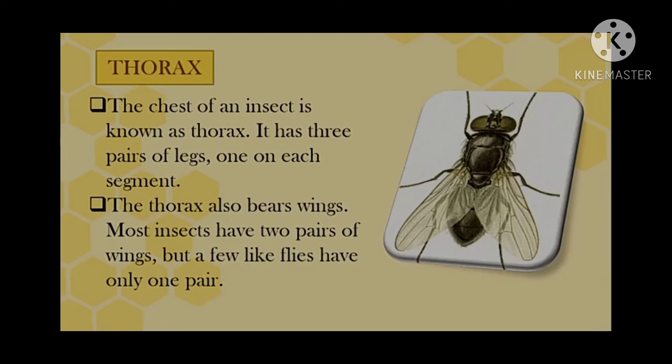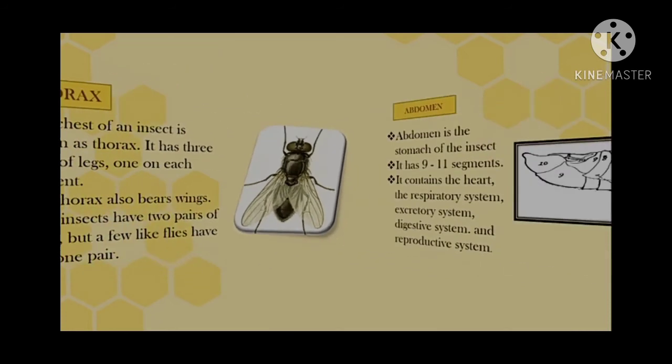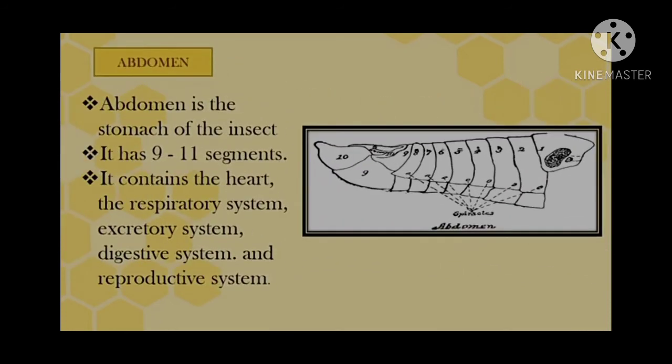These legs, present as pairs on each segment, are adapted to walk, swim, jump, dig, and also for grabbing. The final part we have to study regarding the insect is the abdomen. The abdomen is nothing but the stomach of the insect.